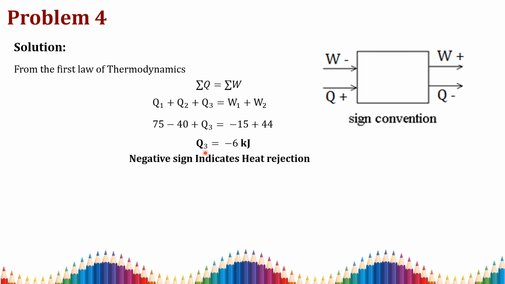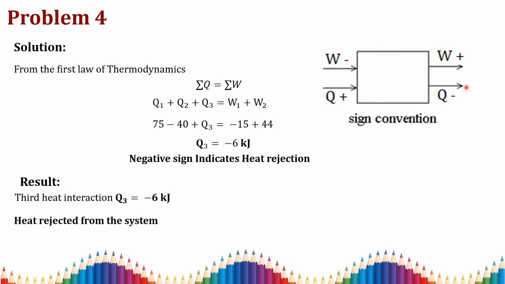Here Q3 indicates the heat transfer of the third interaction. So Q3 is equal to minus 6 kilojoule. This negative sign indicates heat rejection. Okay, so it is rejection from the fluid, that is heat from the fluid. So from the answer you can write the heat is rejected from the system. There is heat to the fluid and heat from the fluid, so you can write the heat is from the fluid. Q3 is equal to 6 kilojoule in magnitude and the sign is negative, so the heat is from the fluid, you can state. Thank you.